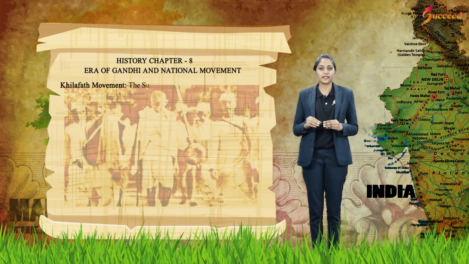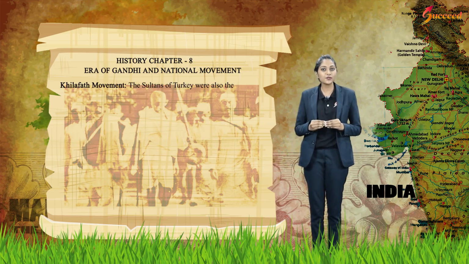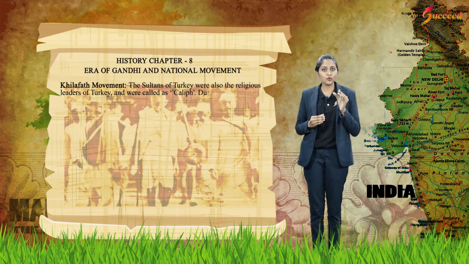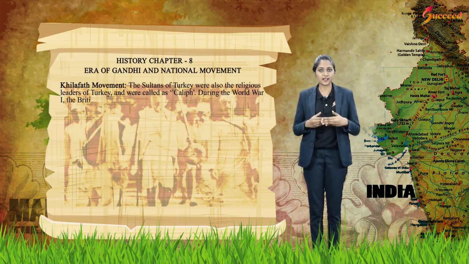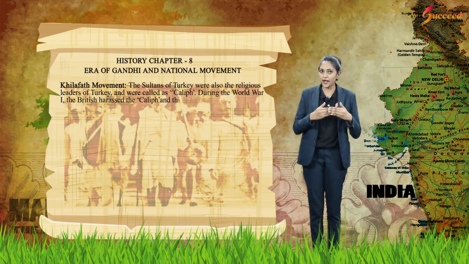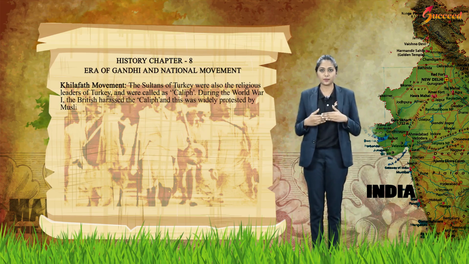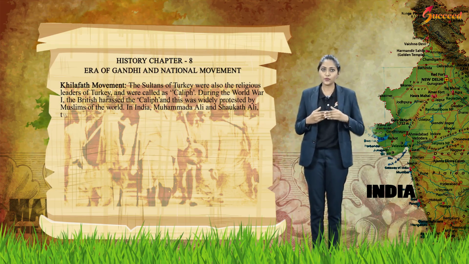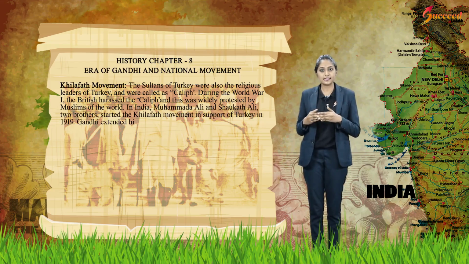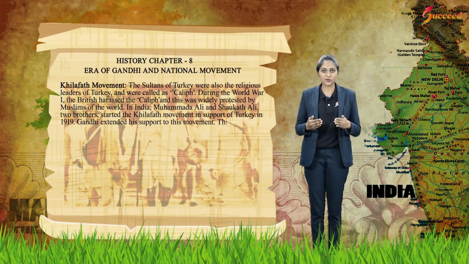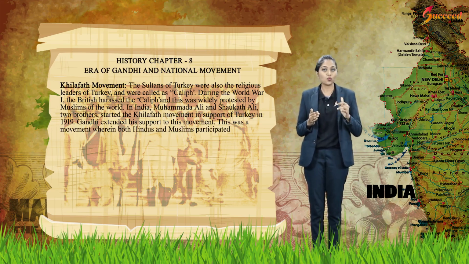Khilafat movement. The Sultans of Turkey were also the religious leaders of Turkey and were called Caliph. During World War I, the British harassed the Caliph and this was widely protested by Muslims of the world. In India, Muhammad Ali and Shaukat Ali, two brothers, started the Khilafat movement in support of Turkey in 1919. Gandhiji extended his support to this movement. This was a movement wherein both Hindus and Muslims participated in a nationwide protest.